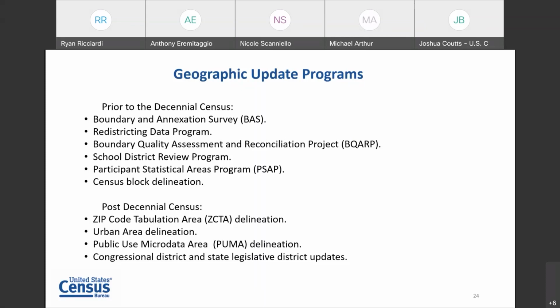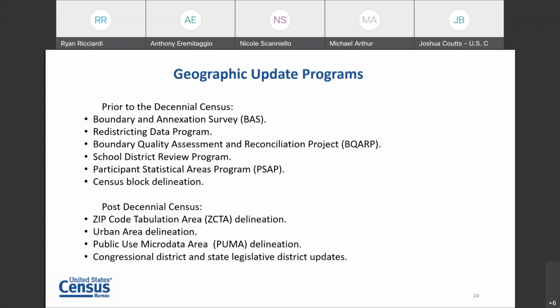Zip code tabulation area, we're using zip codes that are attached to housing units in the address file that we develop through our census work. So by the time you have gotten your census form in the mail, we've already gotten that address, and we've got the zip code that's attached to that address. And so we use that zip code in that list of addresses as input for this.